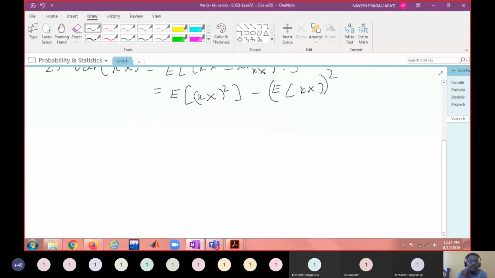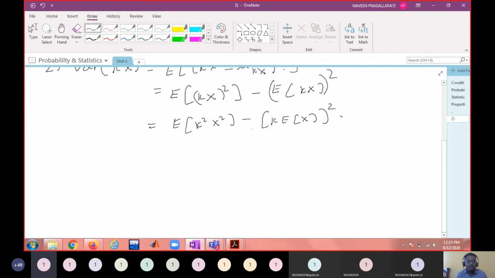Now what is expectation of kx whole square? Expectation of k square into x square minus expectation of kx, that is k into expectation of x, whole square. So this is k square into expectation of x square minus k square into e of x whole square.